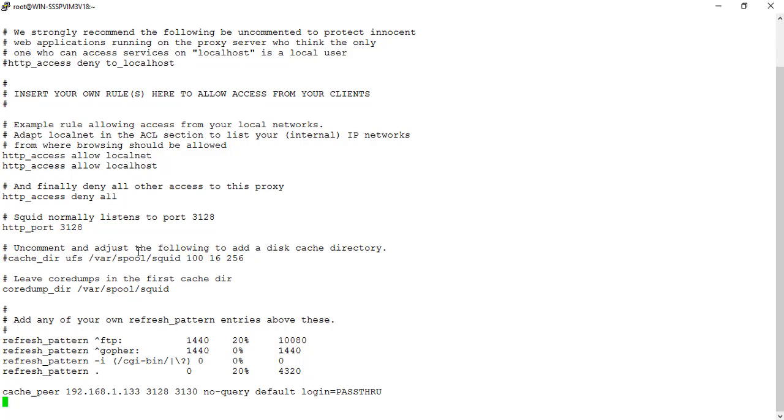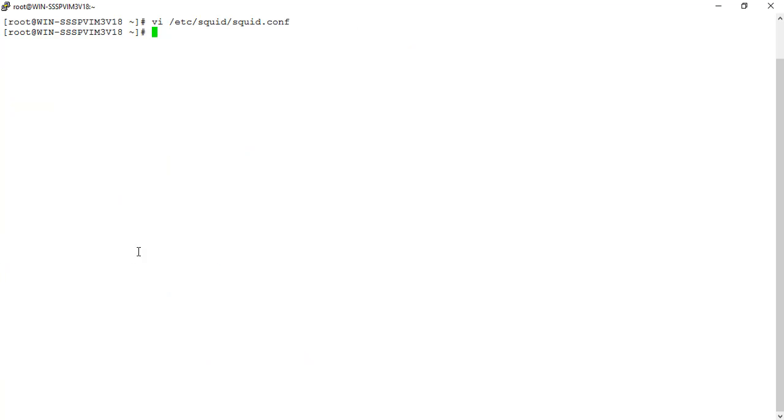We want all the traffic to pass through this upstream proxy, and we don't want any traffic to go direct. This last line will do just that. Colon wq to write that.